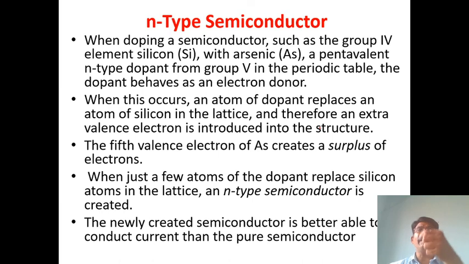So pentavalent means excess electrons are there, like in phosphorus or arsenic. They are electron donors. Excess means electron donor; one electron is donated to others. When excess electrons are added to the pure crystal of silicon, the property will change. It has different and better properties than the pure semiconductor.